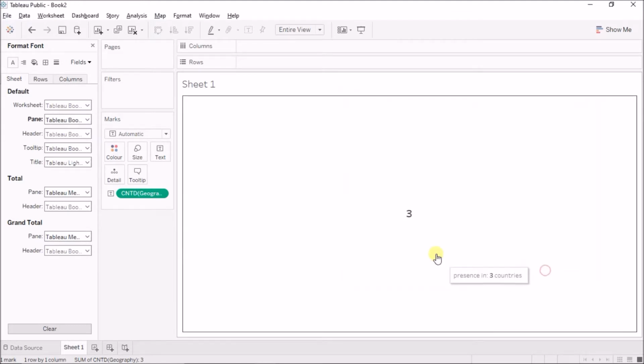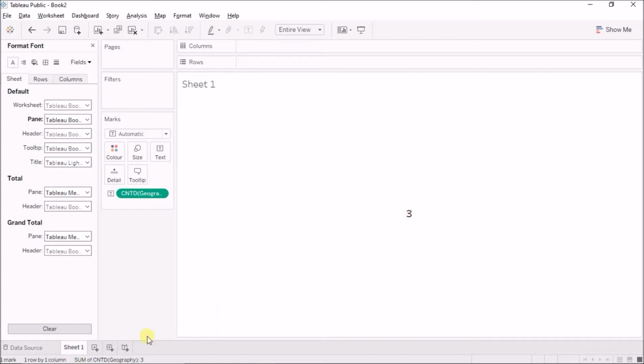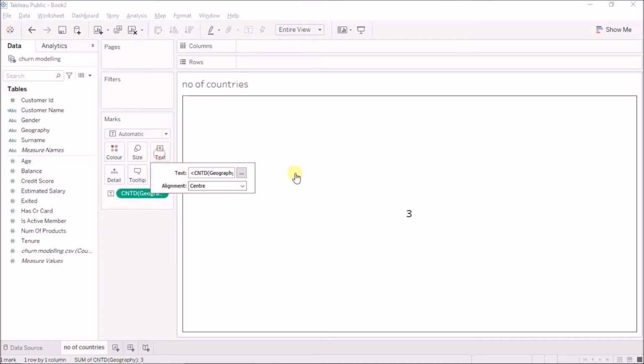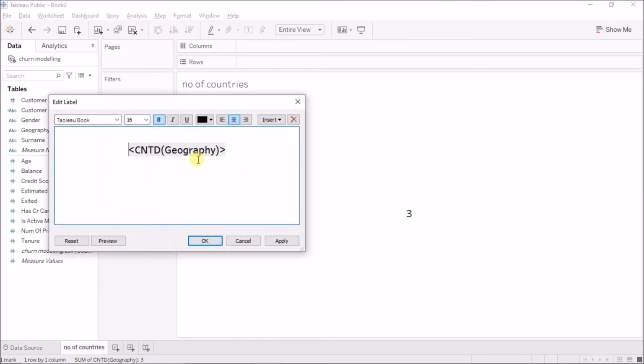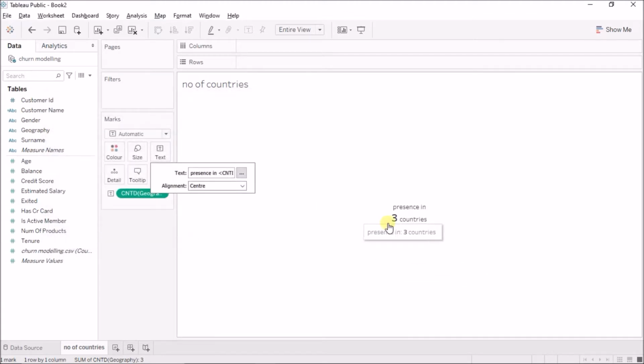Presence in these many countries. So it is now telling me presence in 3 countries. Okay, so this is now my number of countries, and in the text I'll just add presence in these many countries. Okay, and I'll just make this not bold and smaller, this as well not bold, and 10. So presence in 3 countries. Okay, we'll change this if needed.